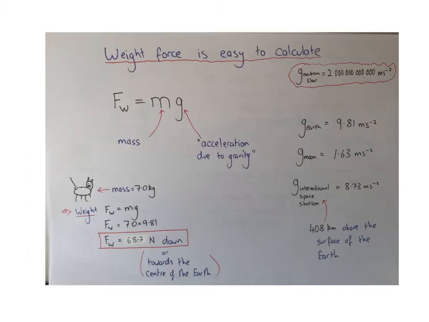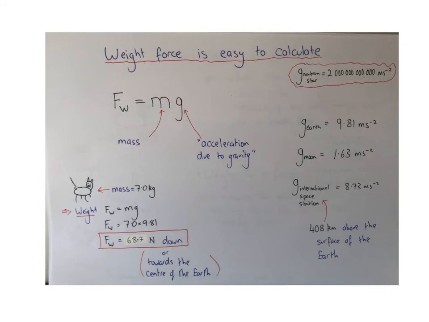Now we need to look at how we calculate the weight of an object, the force due to gravity. Now the weight force, or the weight of an object, is calculated simply by mass times g, the acceleration due to gravity. And we saw this in the recent prac, that the acceleration due to gravity was 9.81 meters per second squared. So that means if we drop an object and it's in free fall, and we don't worry about air resistance, it increases its velocity by 9.81 meters per second down each second.